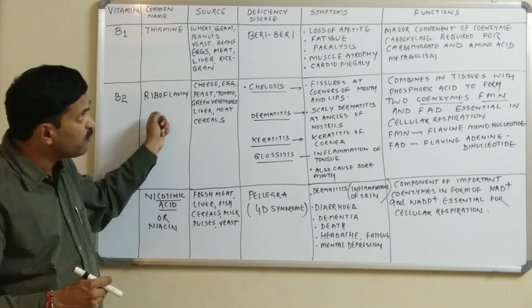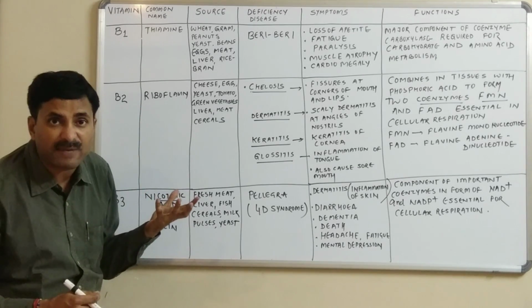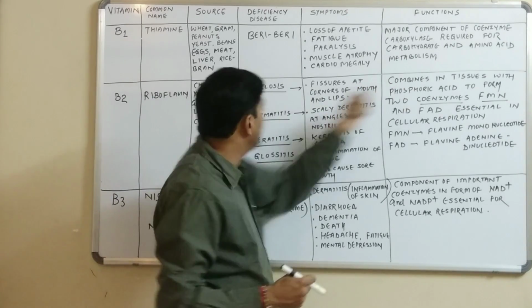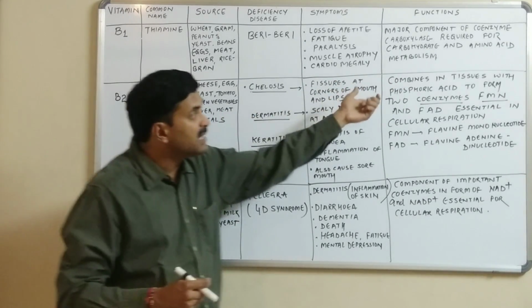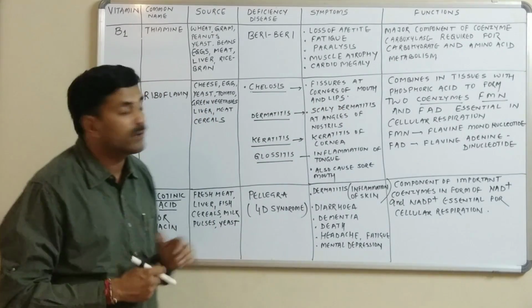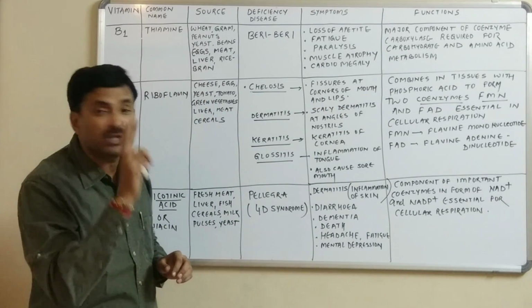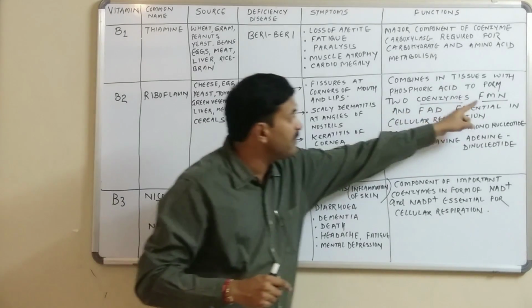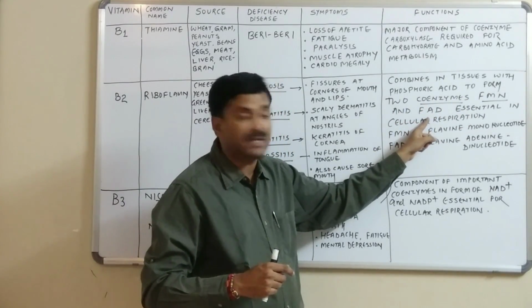Now, what are the chief functions of riboflavin in our body? The chief function is that riboflavin, or vitamin B2, combines in tissues with phosphoric acid to form two major coenzymes. One is known as FMN and the other is known as FAD.